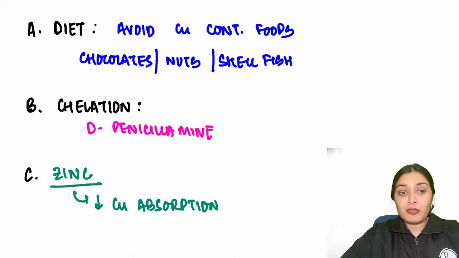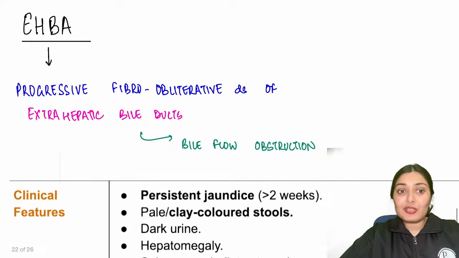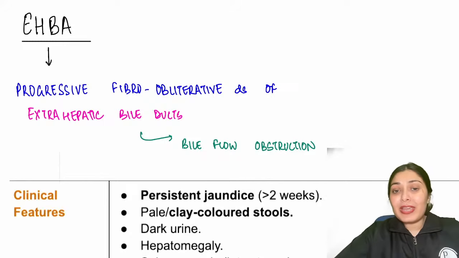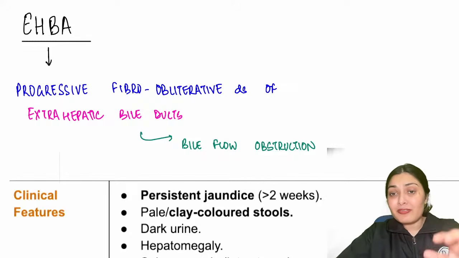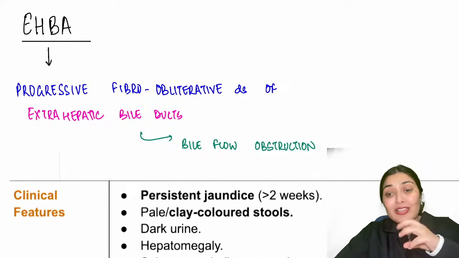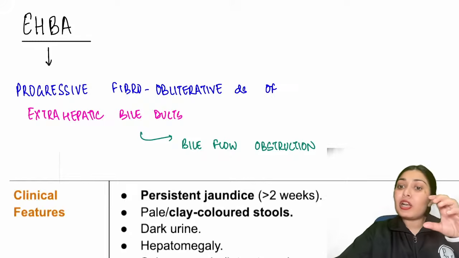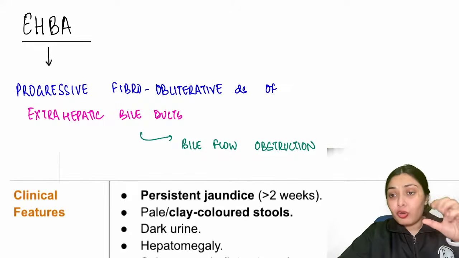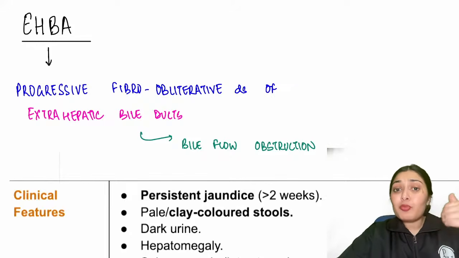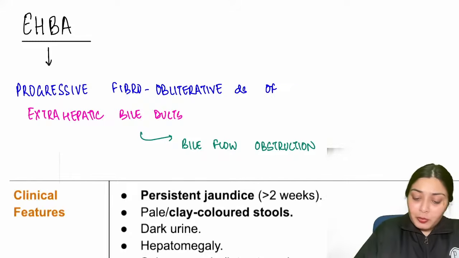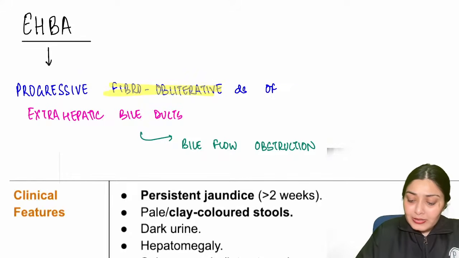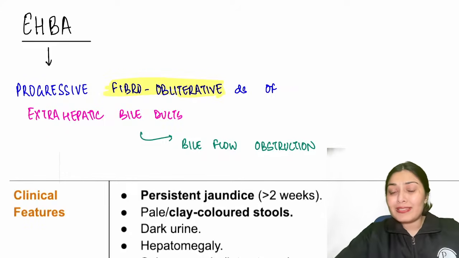So with that, we move to the last topic of today's session, that is EHBA, extrahepatic biliary atresia. So what happens in EHBA? The name itself has extrahepatic, that means my extrahepatic bile ducts are now atretic. They have collapsed or obliterated. So it is a progressive fibro-obliterative disease. That means there is fibrosis which is progressively happening in my extrahepatic bile ducts.